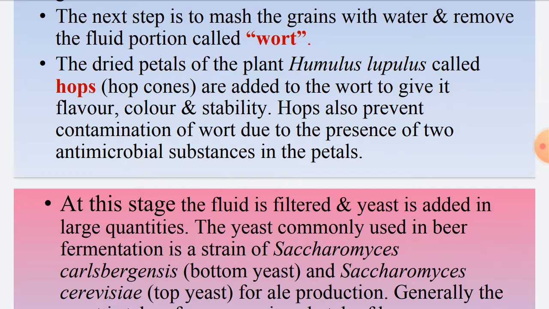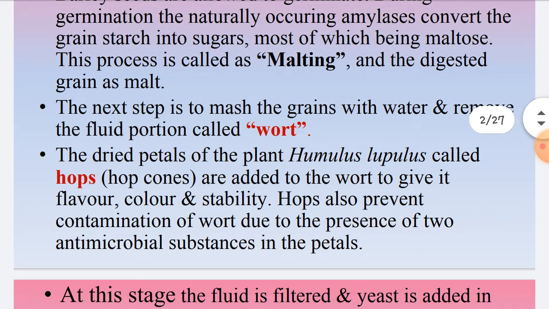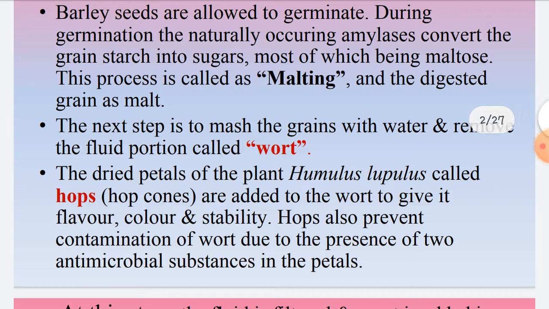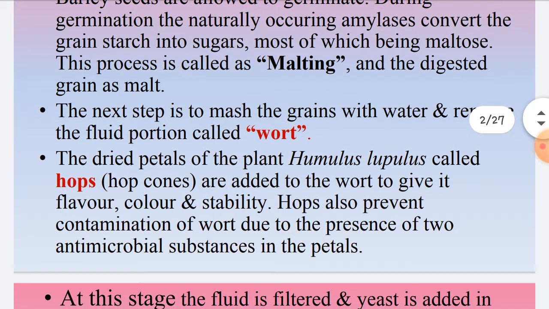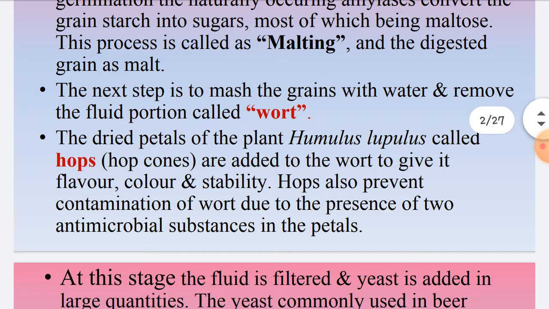The dried petals of the plant Humulus lupulus, called hops or hop cones, are added to the wort. So what do we do? The dried petals of the plant Humulus lupulus, or hop flowers or hop cones, are added to the wort to give it flavor, color and stability. The wort is boiled along with the hop cones or hop flower petals.